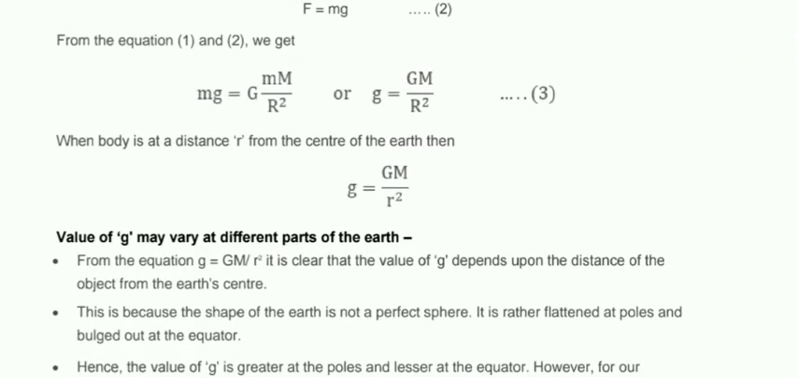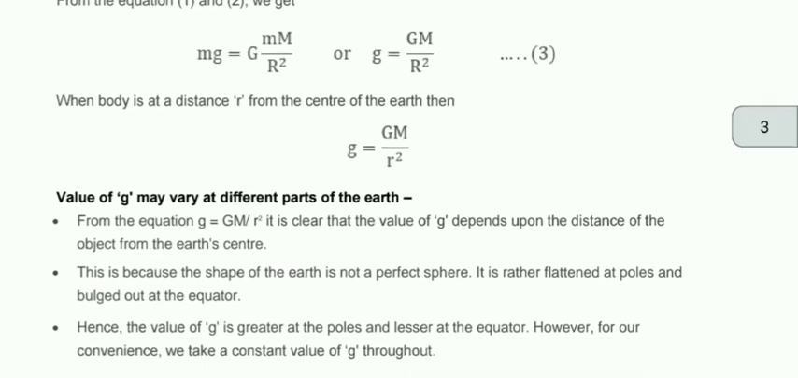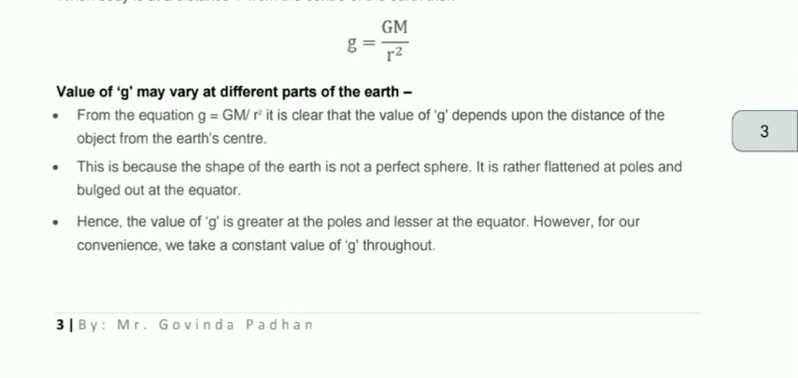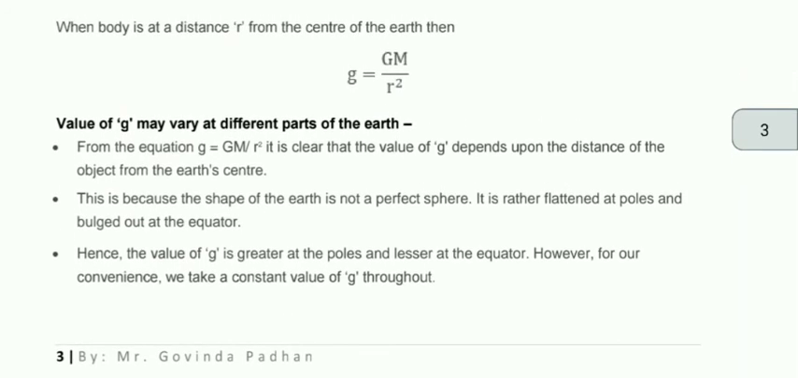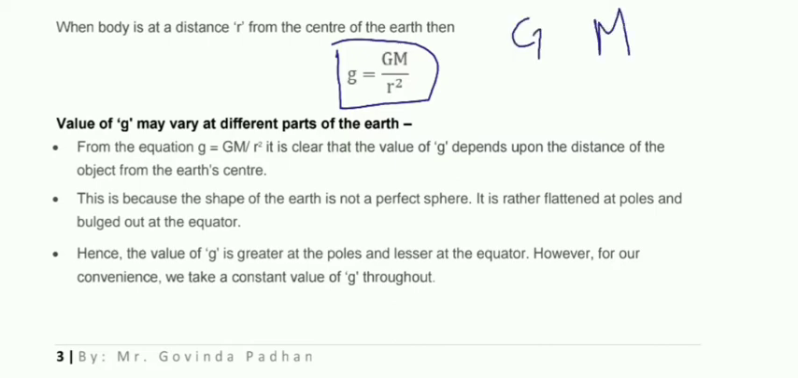Now, look, the value of g may be constant, but it also changes in some cases. Let's see how. So g is GM by r square. Now this acceleration due to gravity depends on three factors. What are they? Universal gravitational constant, mass of the earth, and the distance of the object from the center.